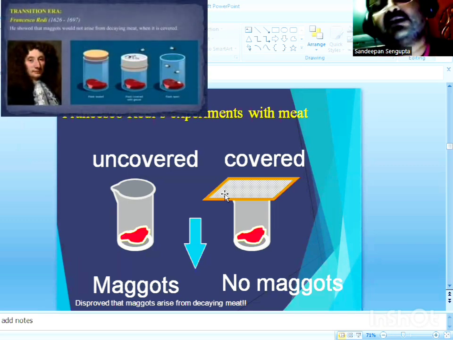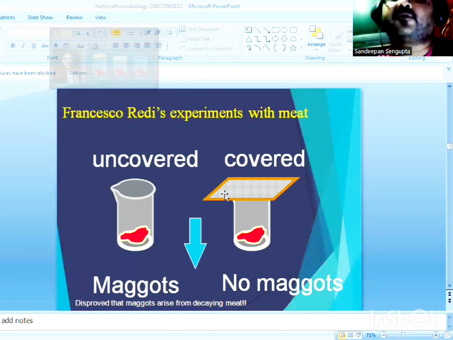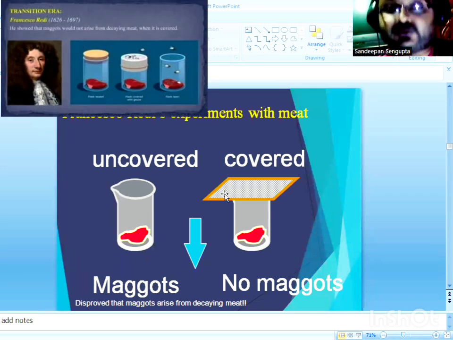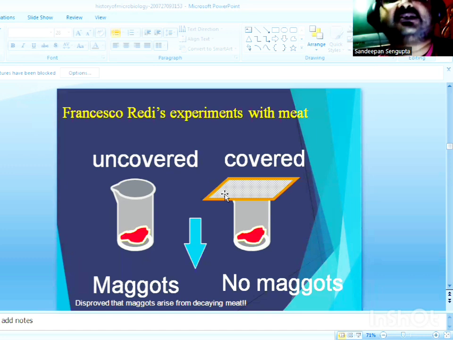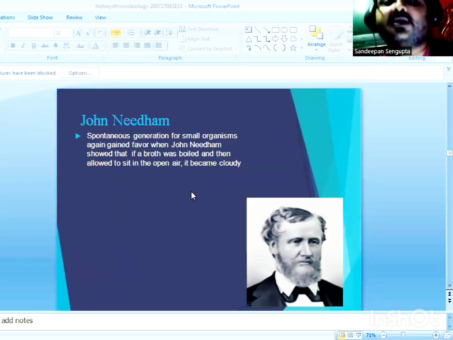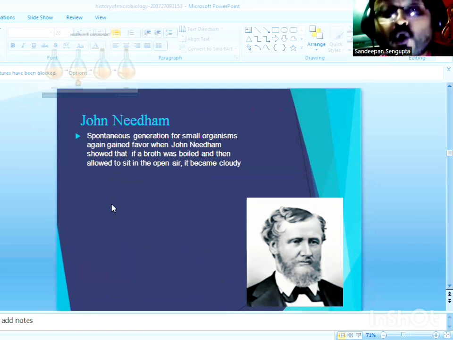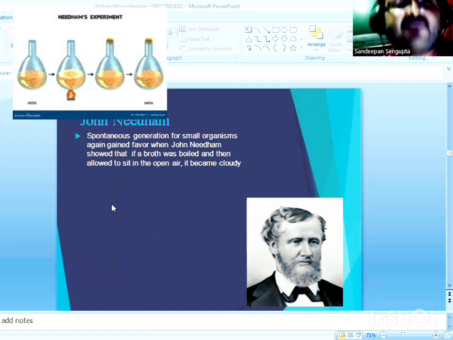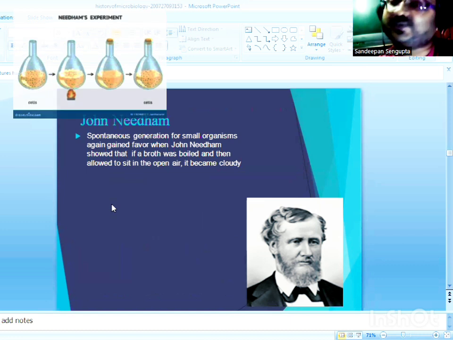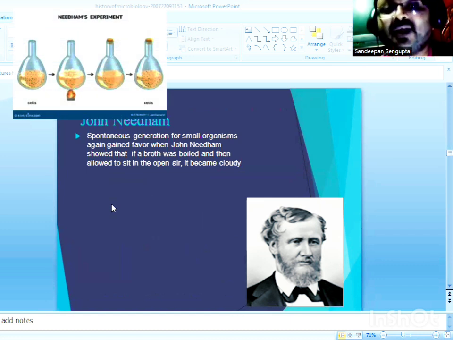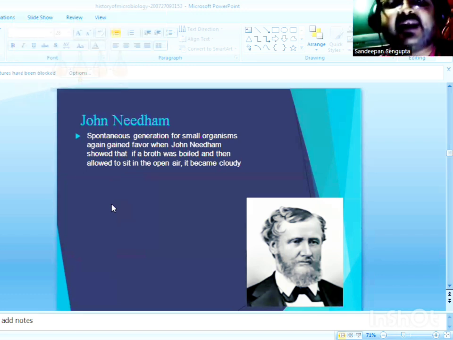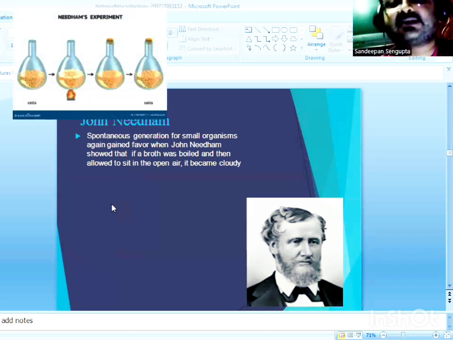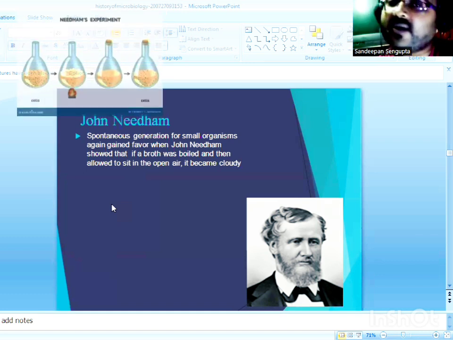And thereby Francesco Redi proved his doctrine of biogenesis, and disproved the theory of spontaneous generation by conducting a very simple experiment. However, he was soon refuted and challenged by a biologist named John Needham, who was a great supporter of abiogenesis or spontaneous generation. John Needham was in fact the greatest supporter of spontaneous generation and was the only biologist to conduct an experiment in favor of spontaneous generation or abiogenesis.